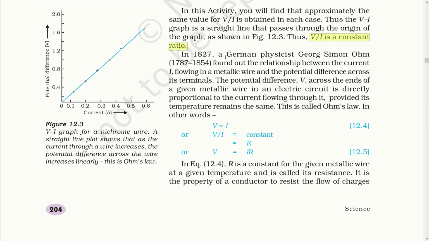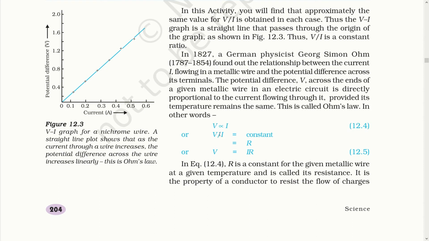In 1827, a German physicist, Georg Simon Ohm, found out the relationship between the current I flowing in a metallic wire and the potential difference across its terminals. The potential difference V across the ends of the given metallic wire in an electric circuit is directly proportional to the current flowing through it, provided its temperature remains the same. This is called Ohm's law. In other words, V varies as I.